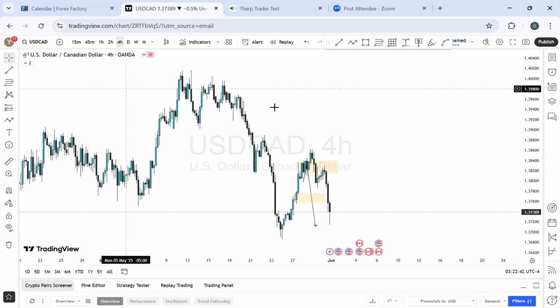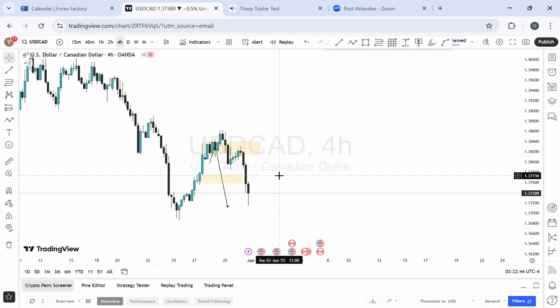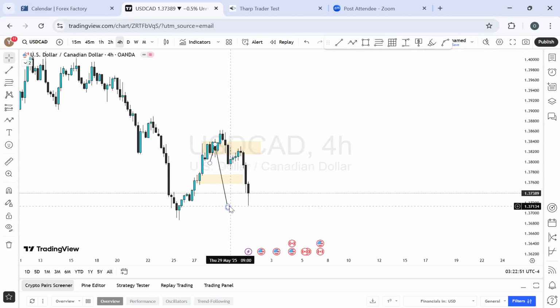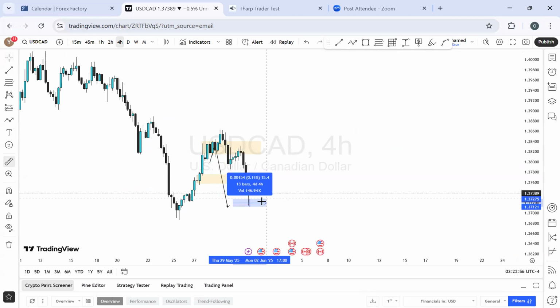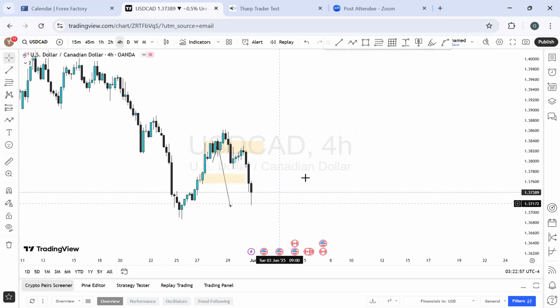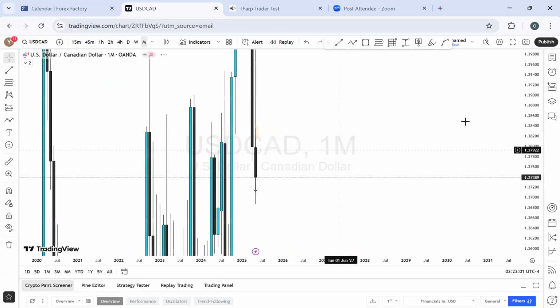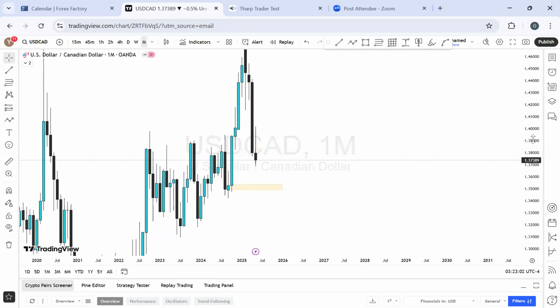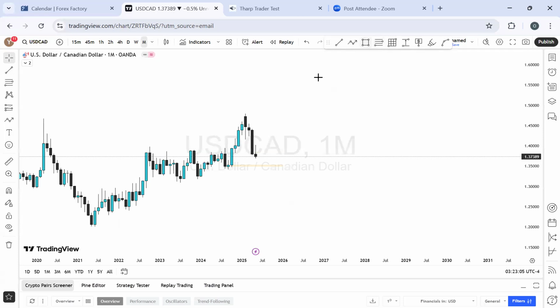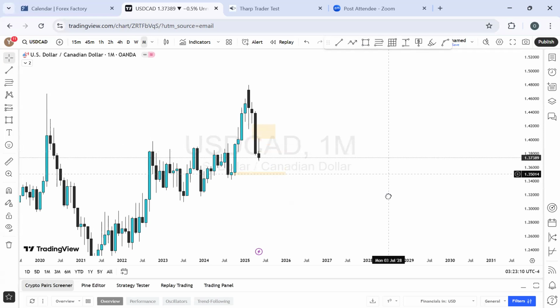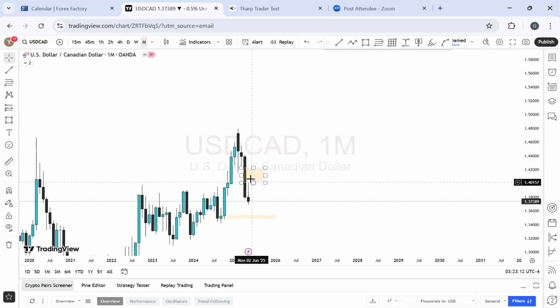on the USD CAD. USD CAD, really, I analyzed this for a sale rather. It actually sold reasonably. It sold well, and it has gotten to the price I even expected. Look at this. If you check last week, you'll see the analysis there. This was fulfilled. Okay, so what else are we expecting? Let's see the monthly time frame. On the monthly, there is a bearish momentum, very massive, and there is also a bearish one above it here, but it's not looking like something that will happen now because this closed well for a bearish momentum for last month. So I'm not expecting it to buy in here anytime soon.